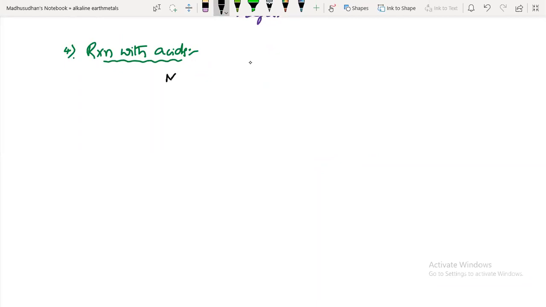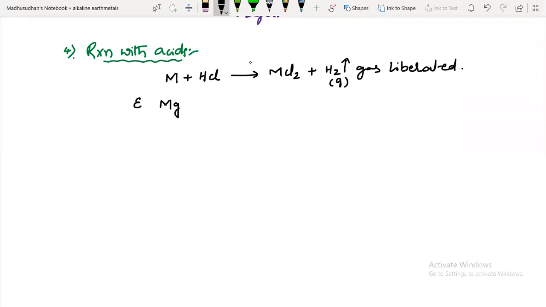Suppose any metal compound reacts with HCl. What is it forming? MCl2, metal chloride, and hydrogen gas is liberated. Suppose here I am taking magnesium as an example. On reaction with HCl, what is it forming? MgCl2, with 2 moles of hydrochloric acid, and 1 mole of hydrogen gas is released.